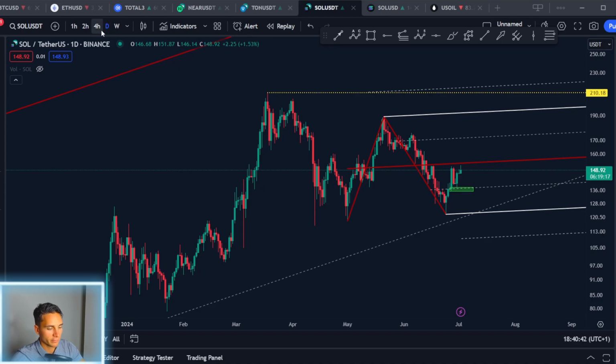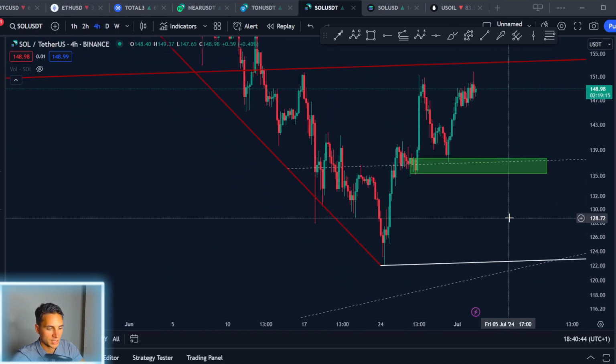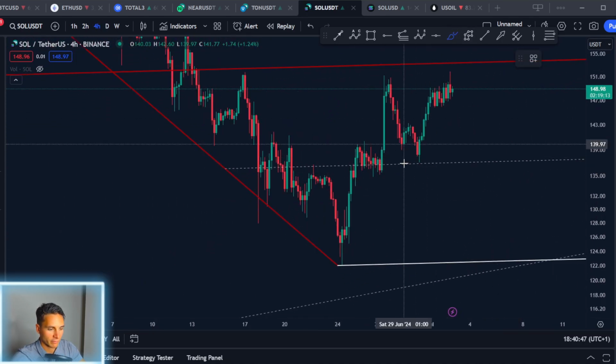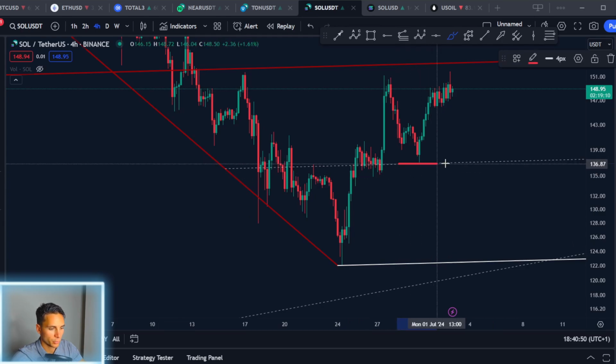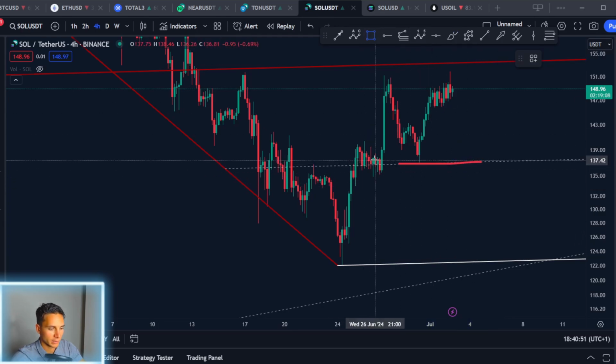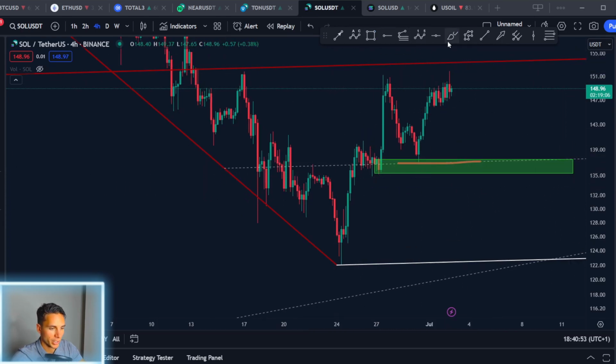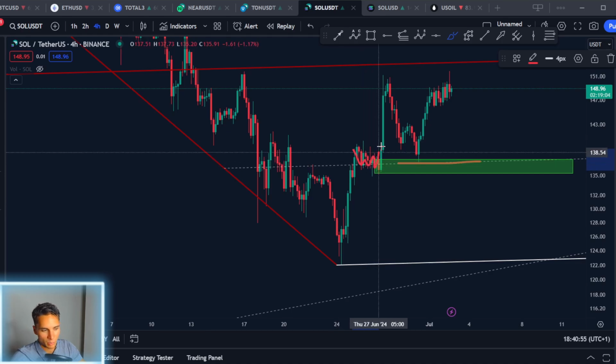So we can see here on the shift, if we zoom in here on the 4 hour, what a perfect bounce from the 0.5 line here. We can see the 0.5 also correlated perfectly. There's a perfect demand zone here. So we see here price going sideways before we get an impulsive move higher.